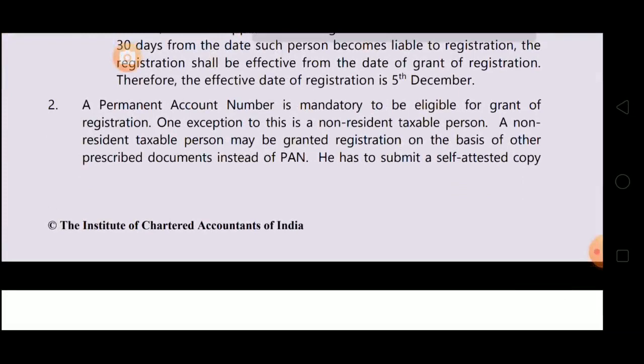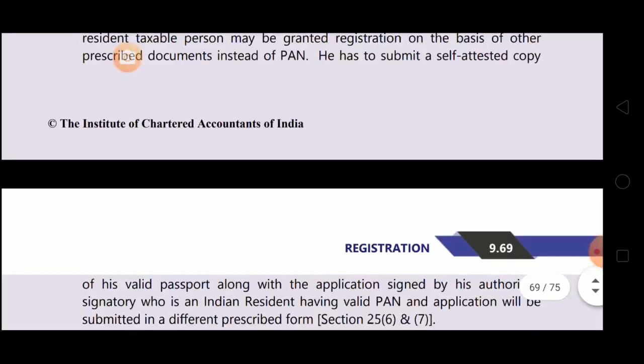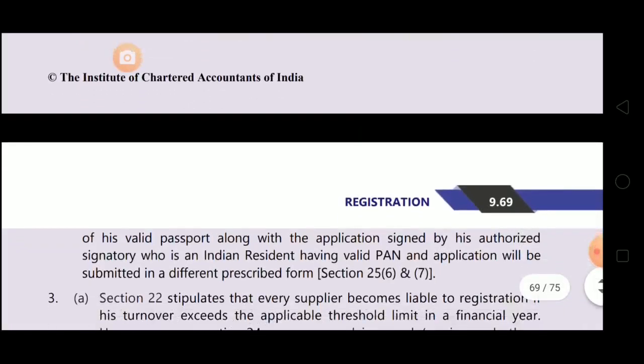See the answer. Permanent account number is mandatory to be eligible for grant of registration. One exception to this is a non-resident taxable person. A non-resident taxable person may be granted registration on the basis of other prescribed documents instead of PAN. Instead of PAN, what are the prescribed documents he has to submit? He has to submit a self-attested copy of his valid passport along with an application signed by his authorized signatory who is an Indian resident having valid PAN.